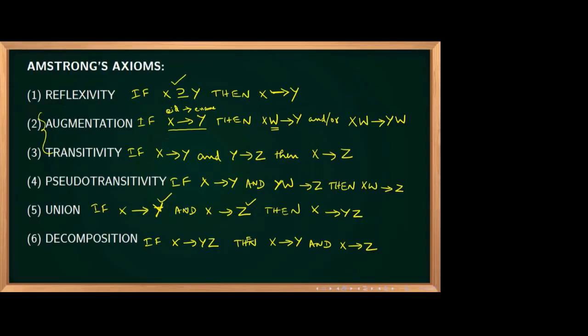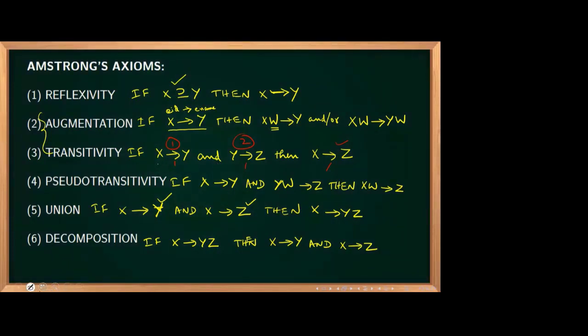See this one, pseudo transitivity. If X determines Y is there, and Y determines Z is there, then simply you can write that X determines Z. That means if these two are there, then definitely we can say this one. Same way, if some functional dependencies are there, we can derive all the functional dependencies from the existing ones. For that reason only we are using closure.